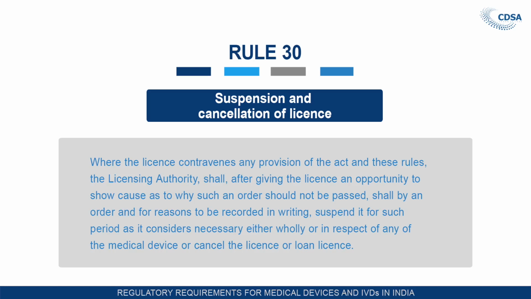Before cancellation or suspension, the licensing authority shall issue a show cause notice to the licensee, and if proper justification is not there, the licensing authority may cancel or suspend the license for the particular reason.